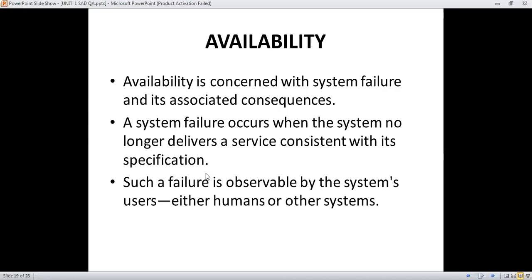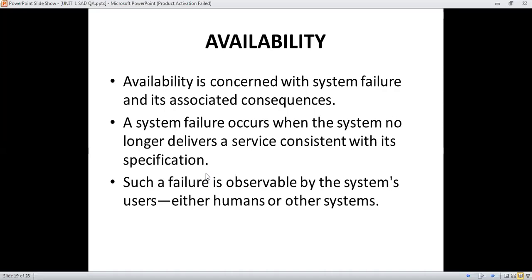That type of failure, or inactive part, is identified by humans, such as the particular admin who handles that system, or by the computer system itself. If there is a trigger that indicates the inactive part in a month or in a week, then it is observable. This process is known as availability. Availability concerns system failures and their consequences, not the whole system failure. It relates to the inactive part of the system.